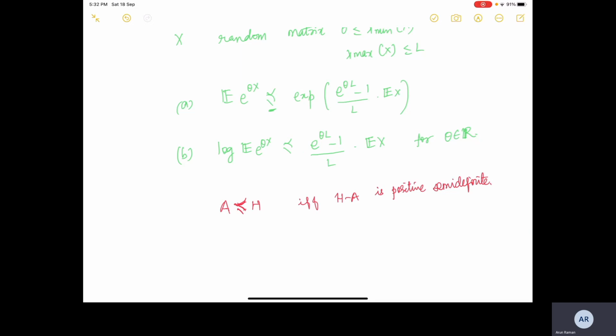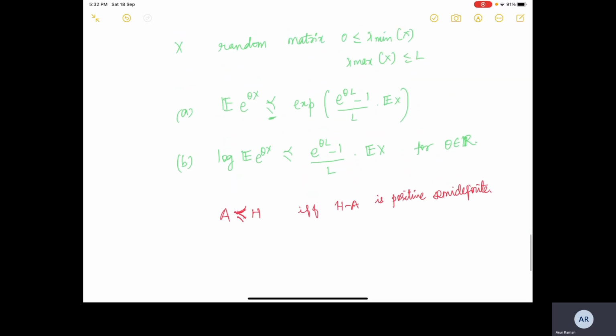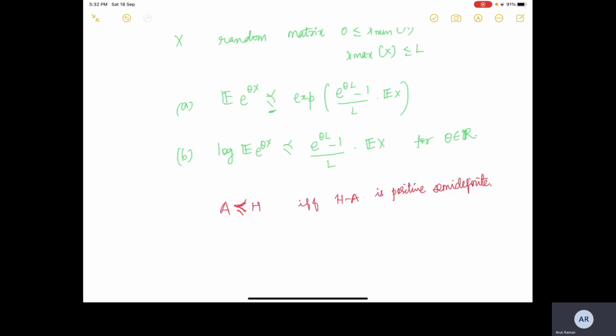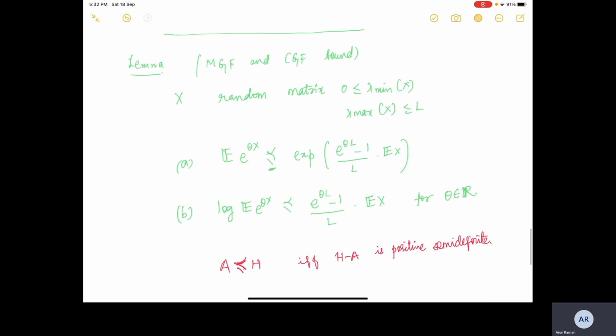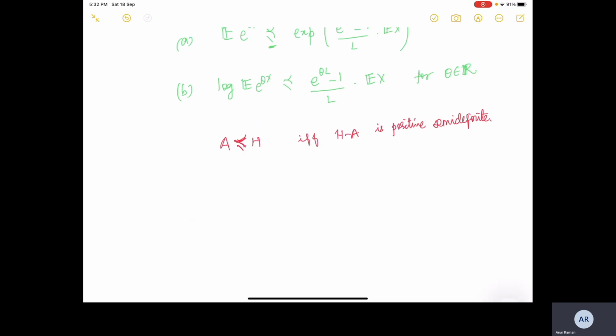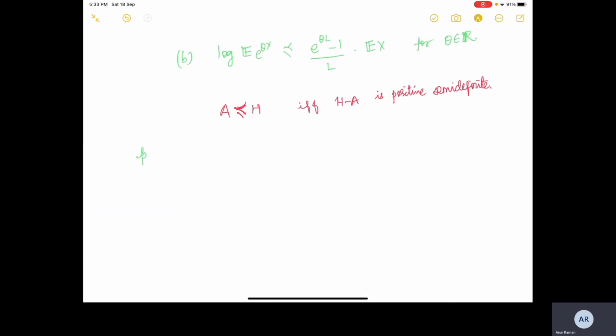This is what we are trying to say, that we have to get an intuitive feel, a bound on the eigenvalues of the expression on the left and right hand side. So that is why we say MGF and CGF bound here. We will get started with the proof, which again does not use any complicated machinery.